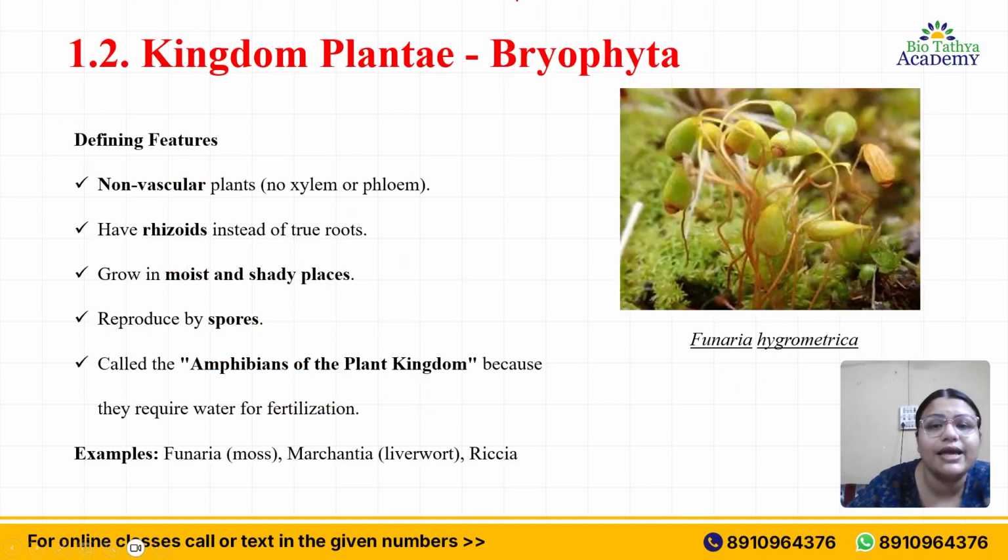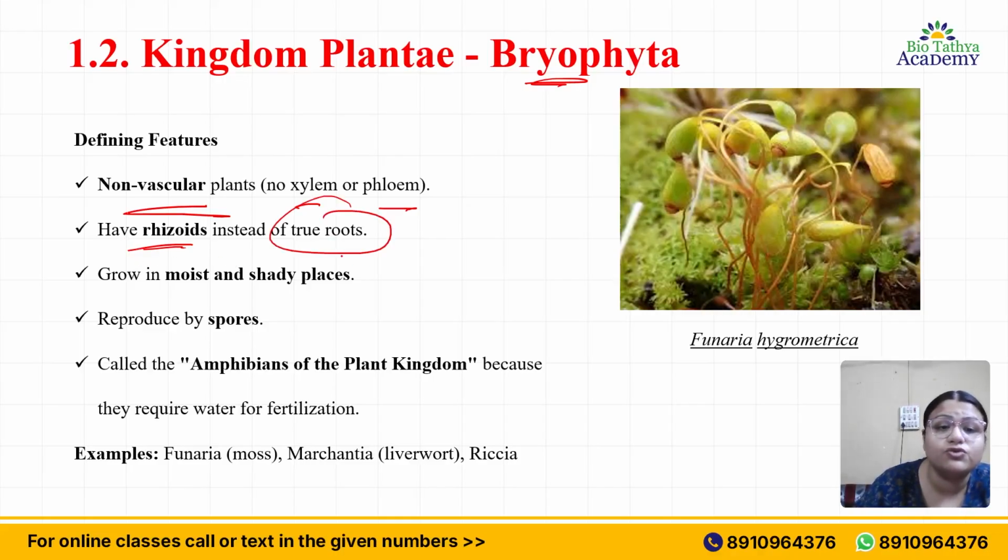So now we come to the next one, Bryophyta. You can see the picture of this. This is Funaria hygrometrica. What are the defining features? Here also, these are non-vascular plants, that is, they contain neither xylem nor phloem. They have rhizoids instead of true roots. They don't have true roots. Rhizoids are kind of roots which grow under the soil, but they are not true roots.